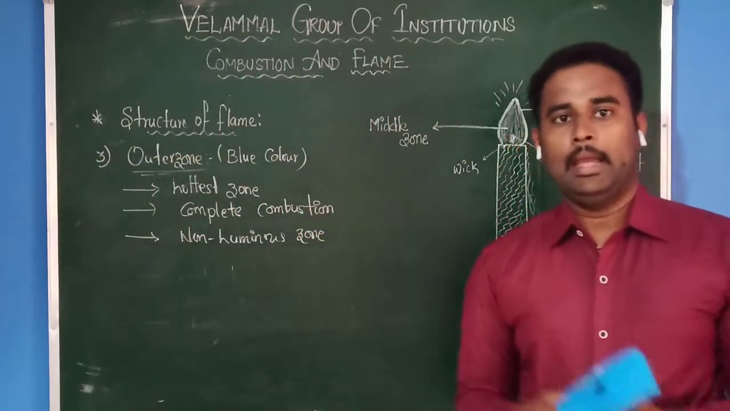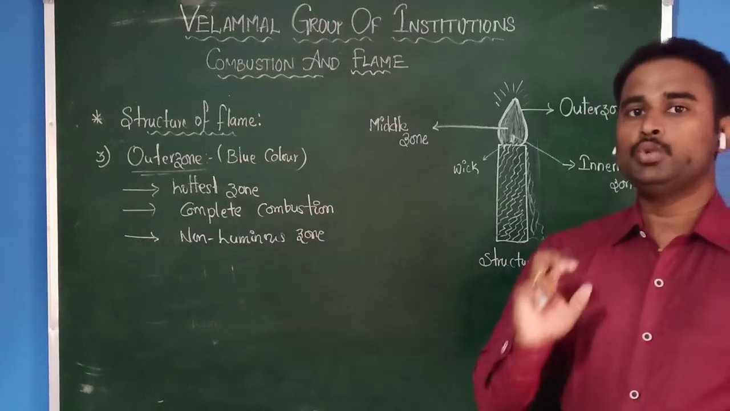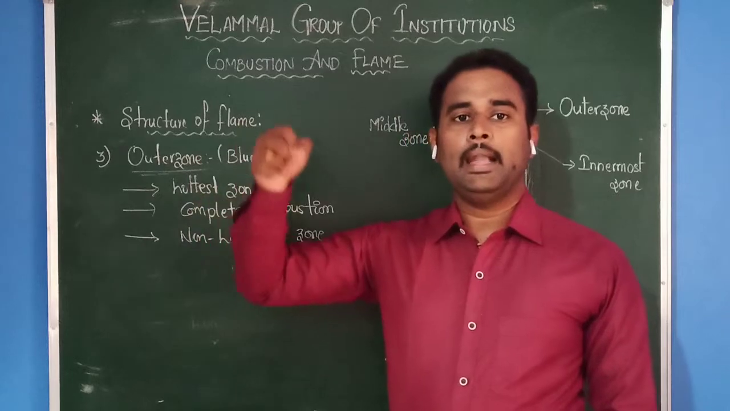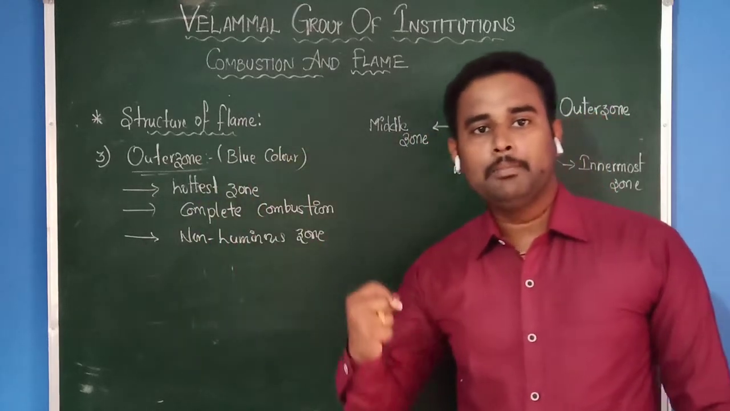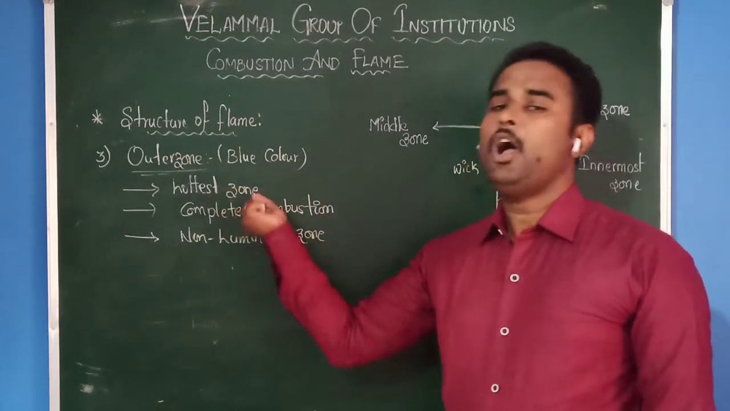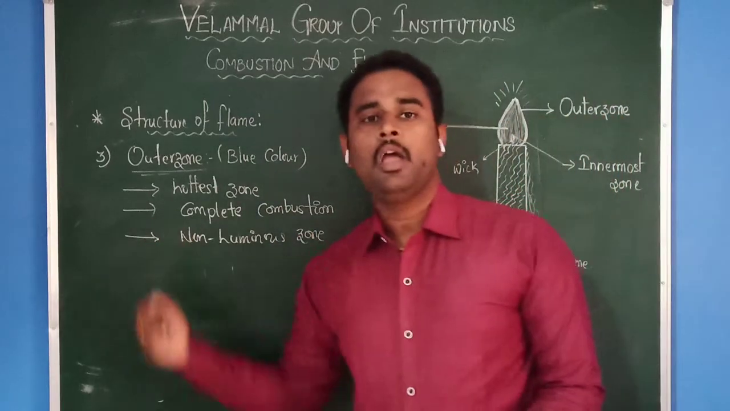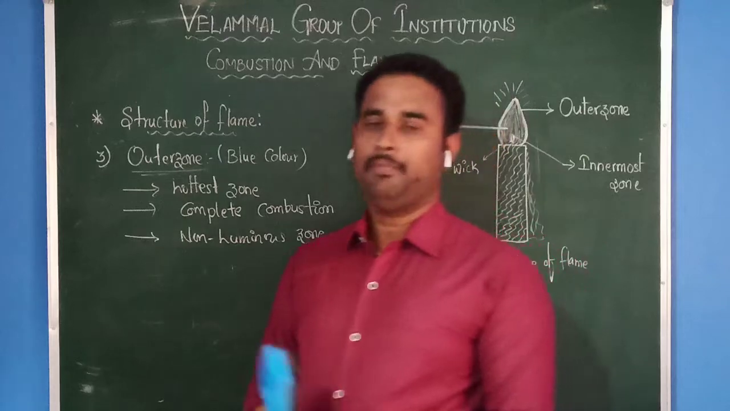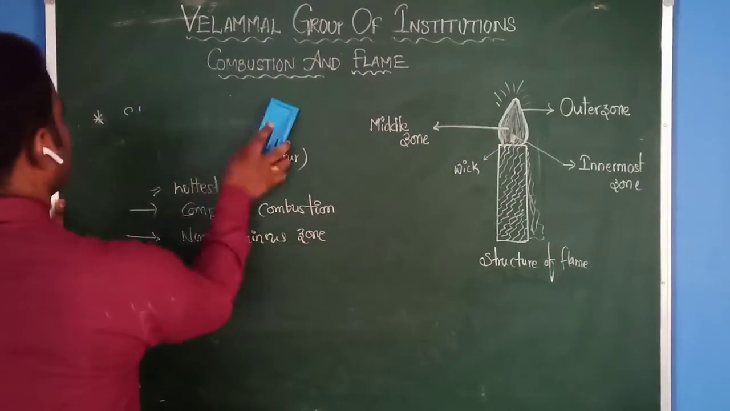When you go to a goldsmith, usually they use only the outermost zone instead of the middle and innermost zone. What is the reason? Because the outermost zone is the hottest zone. Okay, this is about the structure of flame.